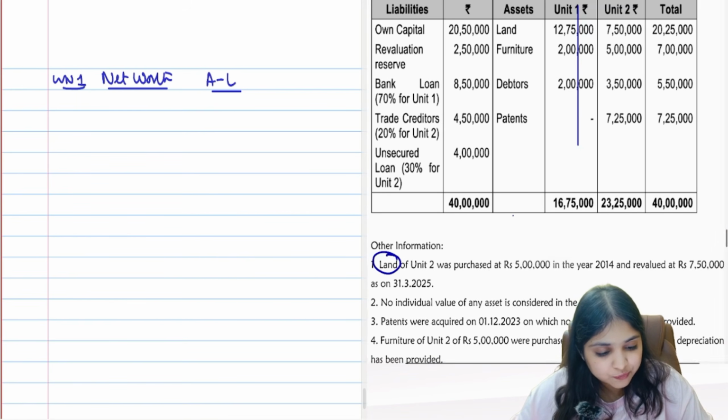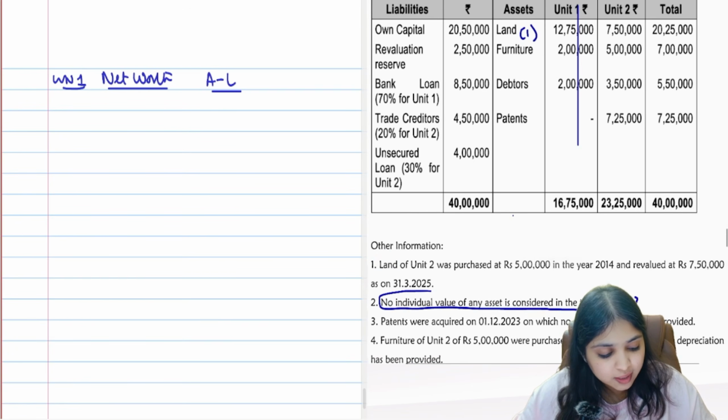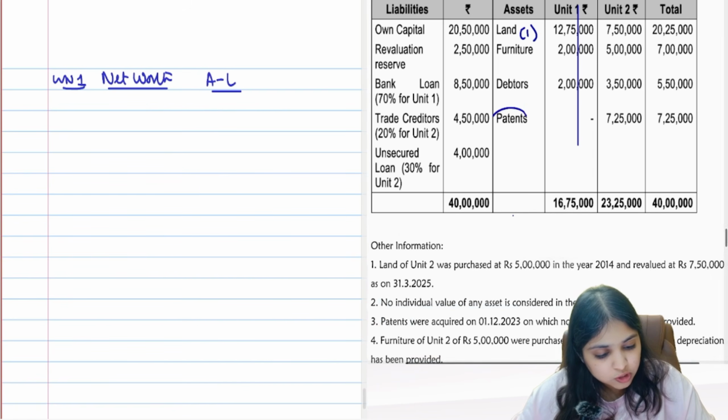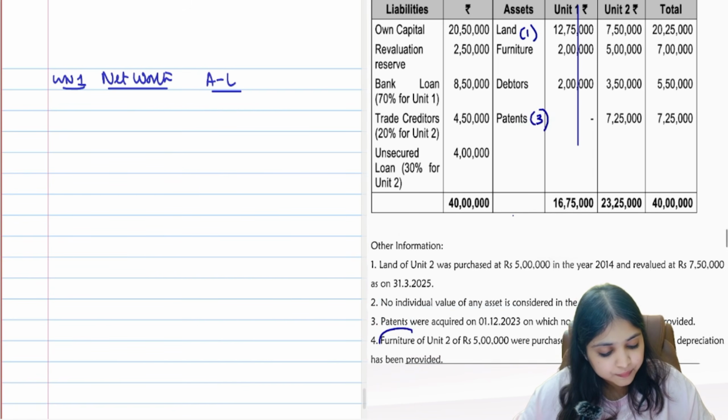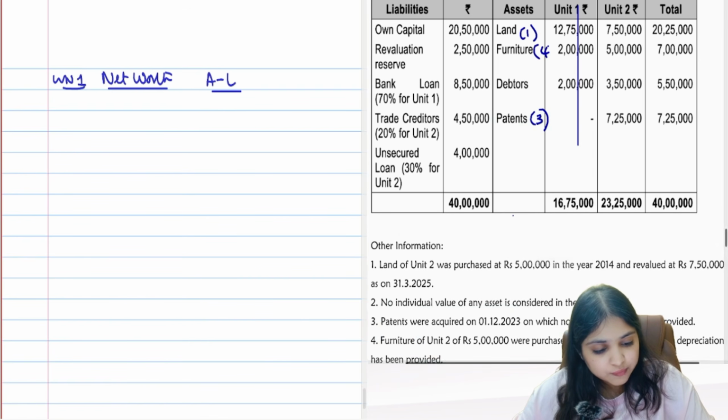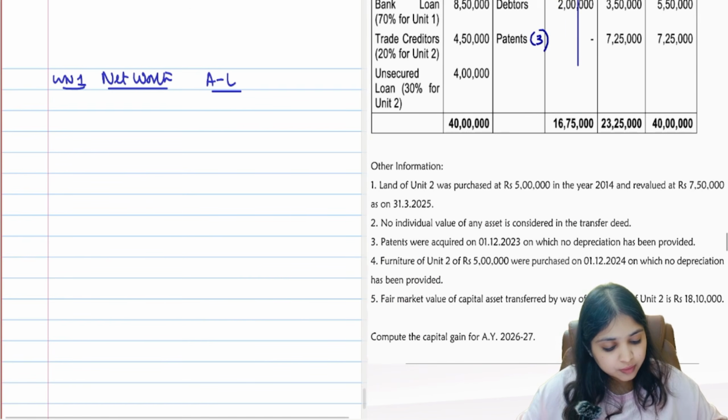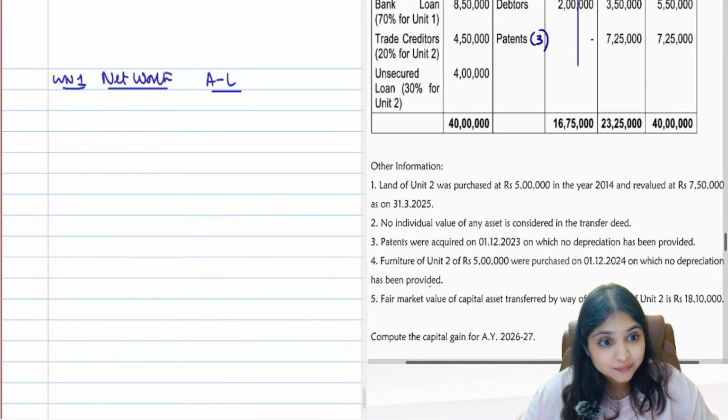The first adjustment is for land. So for land we have an adjustment, the first adjustment. Then second adjustment says no individual value is considered in the transfer deed. Okay. Then patents. So for patents also we have an adjustment, third adjustment. Then furniture. Furniture also we have an adjustment, fourth adjustment. Then fair market value of capital asset transferred. What is this? FMV of capital asset transferred.